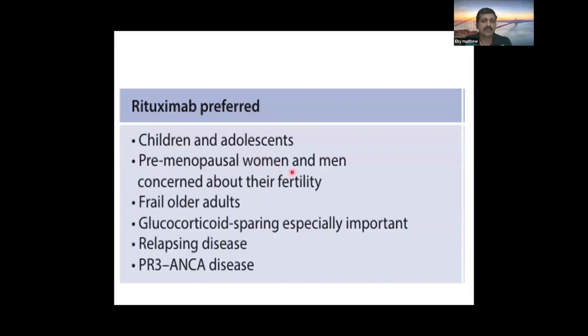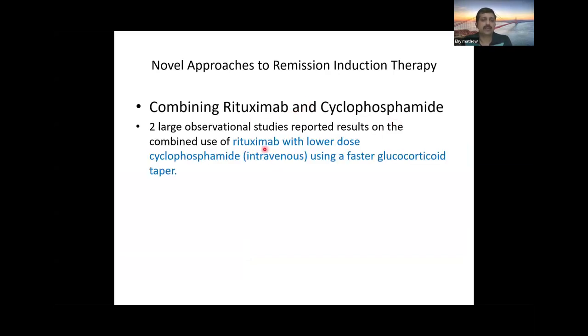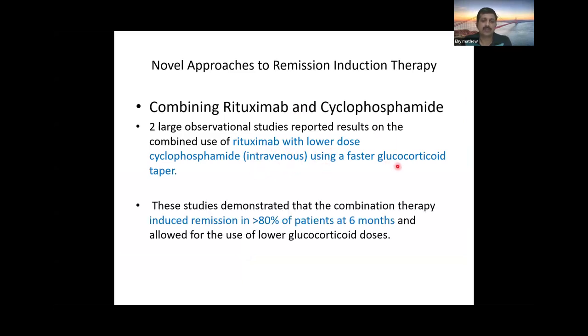In severe glomerulonephritis, where the creatinine is more than 4, cyclophosphamide needs to be given. Rituximab is preferred when there are infertility issues, in children, and in older patients. In relapsing cases and PR3 ANCA cases also, rituximab can be preferred. Another approach to induction therapy is combining rituximab and cyclophosphamide. Here, 4 doses of rituximab plus 2 doses of cyclophosphamide along with a methylprednisolone pulse were given. It was found that remission was achieved in more than 80% of the patients at 6 months, and this allowed a reduced dose of steroids.